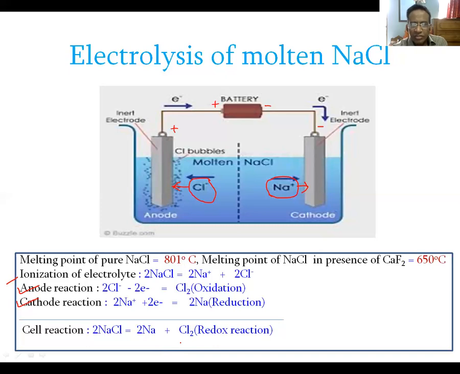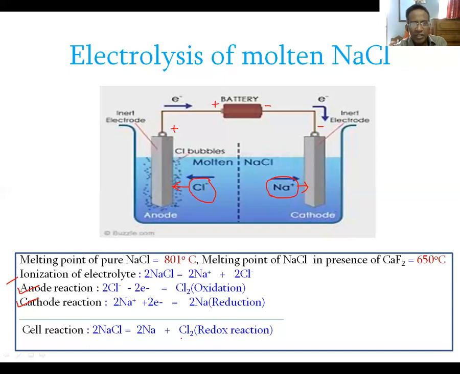In this process, we can analyze any other ionic compounds. The general mechanism is same for all the electrolysis process. The cation will move to the negatively charged electrode, that is to the cathode, and will accept electron and will undergo reduction reaction. On the other hand, the anion will move to the positively charged electrode, that is to the anode, and will release electron and will be oxidized.